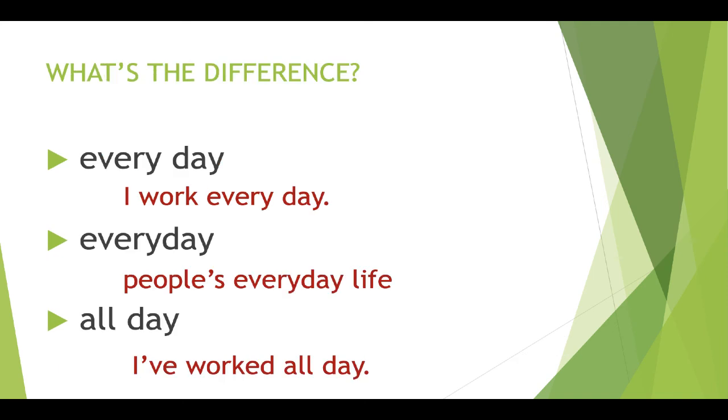Last slide to explain the difference between every day, written in two words, everyday, written in one word, and all day. I work every day. This means je travaille chaque jour. It's a determiner. Everyday, in one word, is an adjective. People's everyday life. Je ne sais pas ce qui se passe dans la vie de tous les jours des gens. So it's an adjective, it's used in combination with a noun.